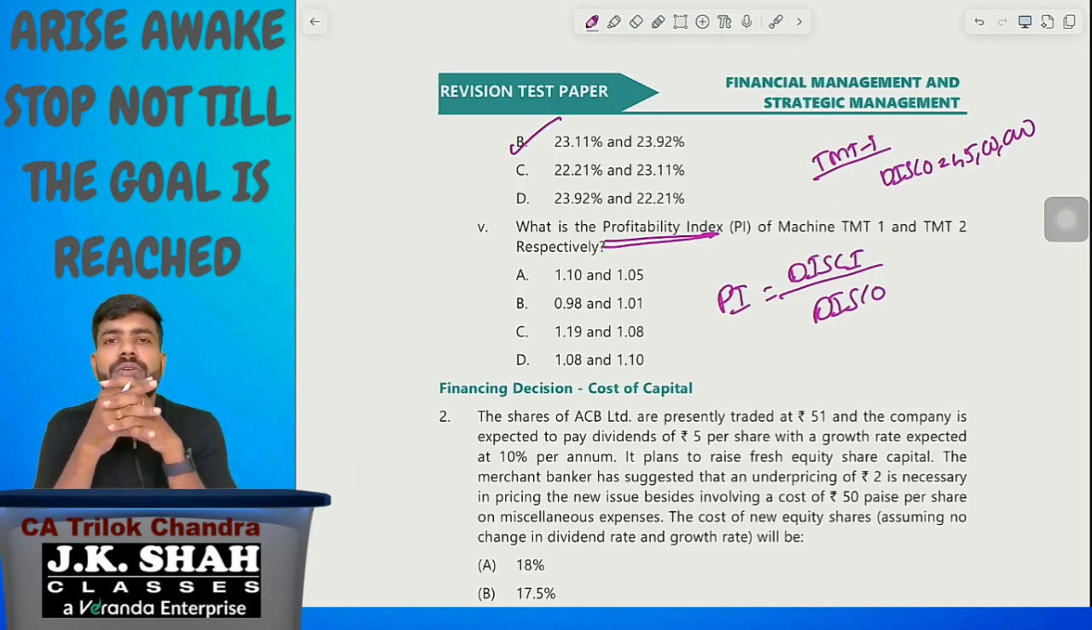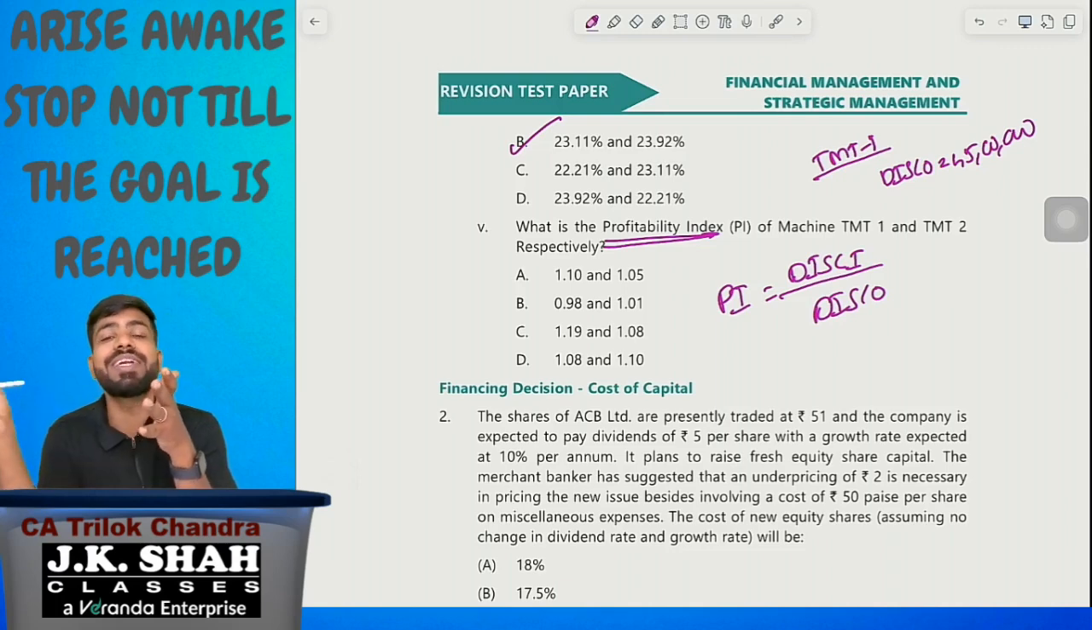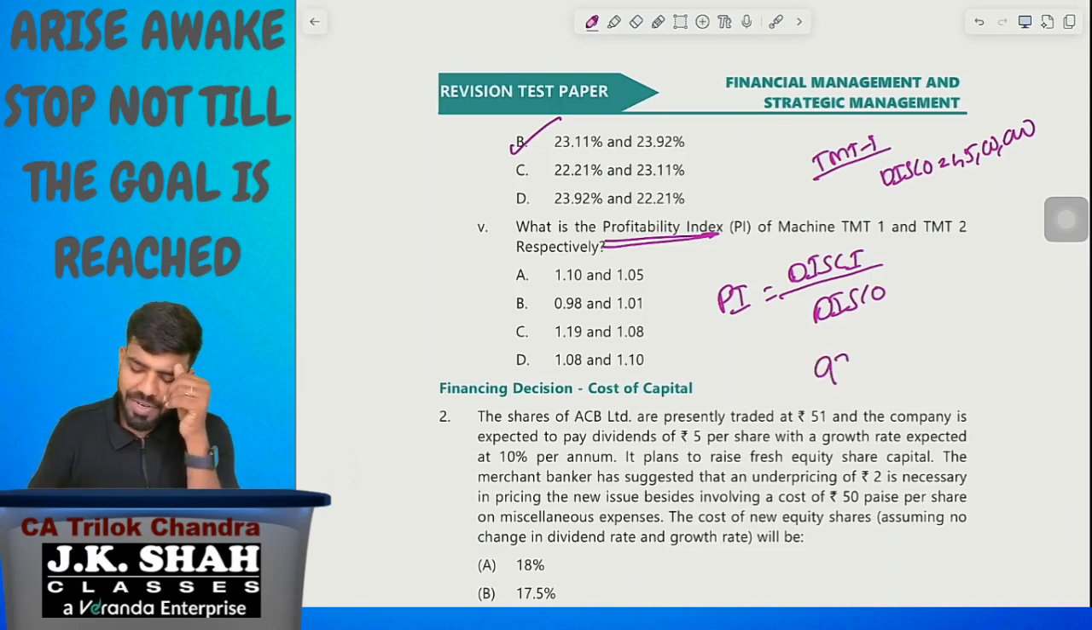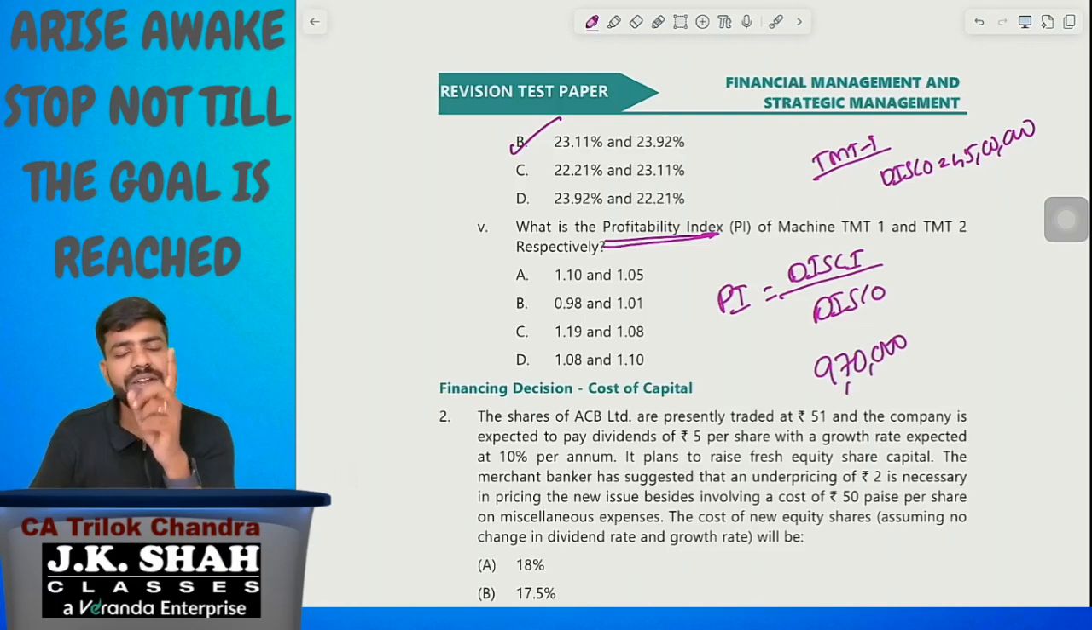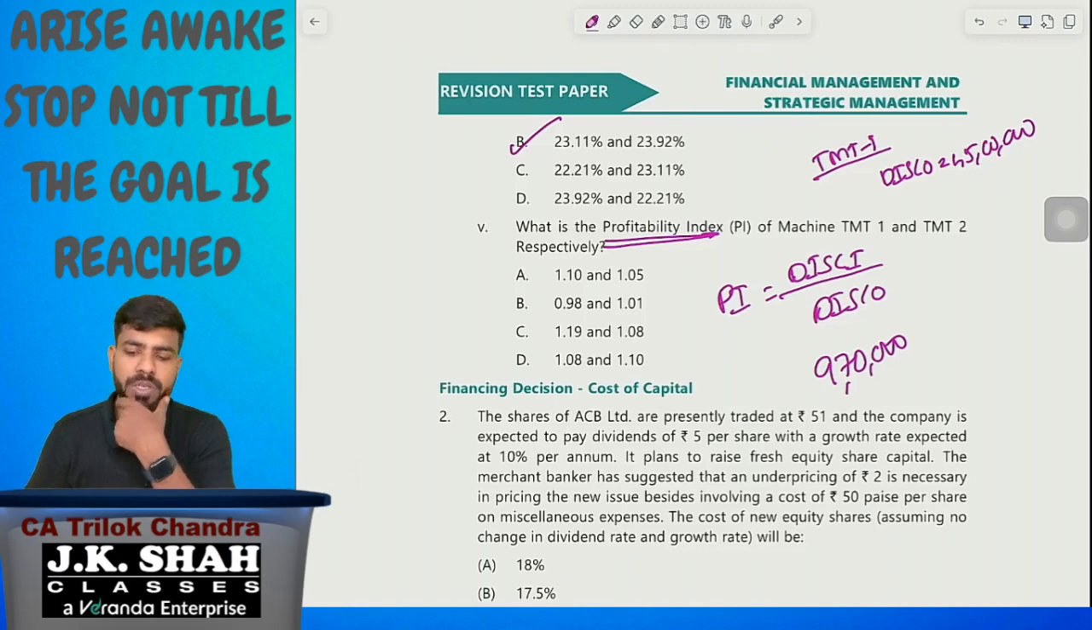DISCI, we are getting 9,70,000 inflow for every year, for 10 years time. So it is an annuity cash flow, 1 to 10 years. 9,70,000. So I am going to multiply with the present value annuity factor at the rate of 15%.